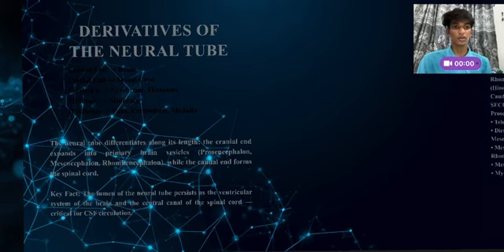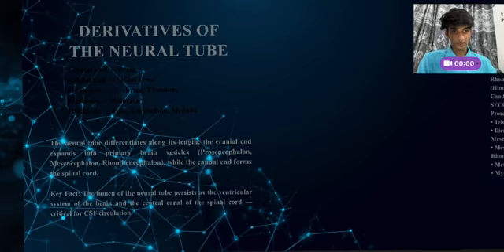An easy trick to remember: plate to groove, groove to folds, and folds to tube. Let's repeat it with me. Plate to groove, groove to folds, and folds to tube. The neural tube later forms the brain and spinal cord. Clinical connection: if the tube fails to close properly, anterior neuropore failure is known as anencephaly, and posterior neuropore failure is known as spina bifida.